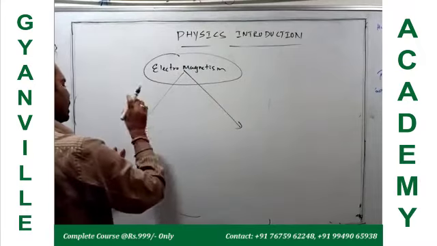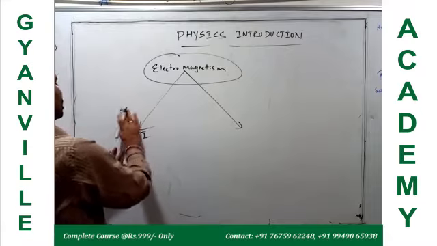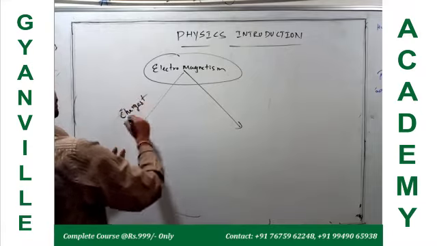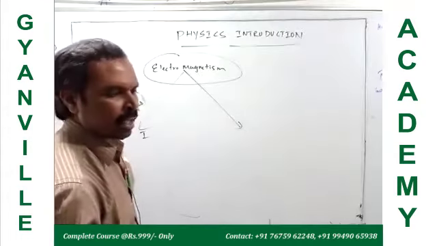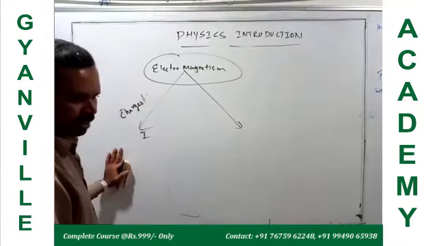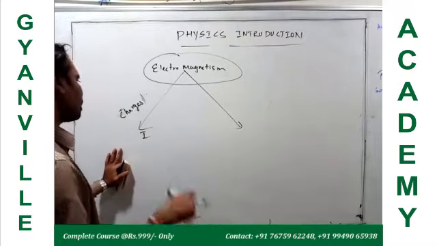In category 1, we study about the charges at rest. You know what charges exist in the atoms and molecules of the material. So you know electrons are negatively charged particles, protons are positively charged particles.